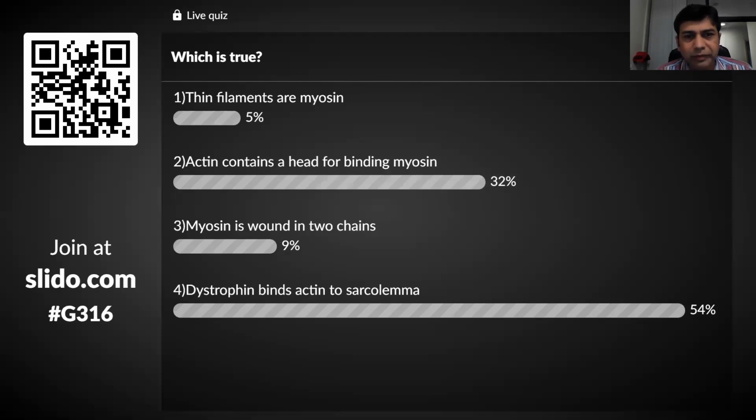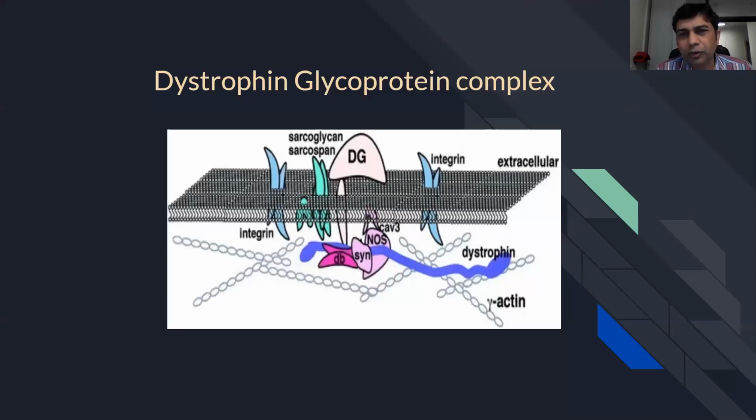Okay, perfect. I think most of you have answered correctly. And this is the correct answer. So this is the very basic structure, dystrophin glycoprotein complex, and you should know everything about this complex. It looks very basic, but it's quite difficult. You have to really know about it. Dystrophin binds the actin with the sarcolemma. So this is the correct answer. Let's go ahead. Next question.